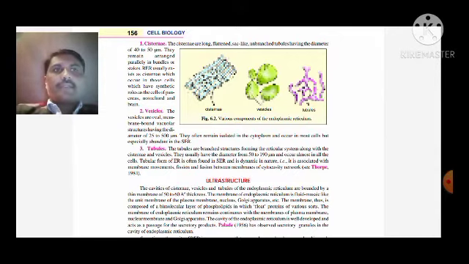The vesicles shown in green color seem to be oval, membrane bound, and vacuolar, showing a diameter of 225 to 500 on average. They remain isolated in the cytoplasm and occur in most cells, but especially in the smooth endoplasmic reticulum. The third one is tubules, which look like tubes.